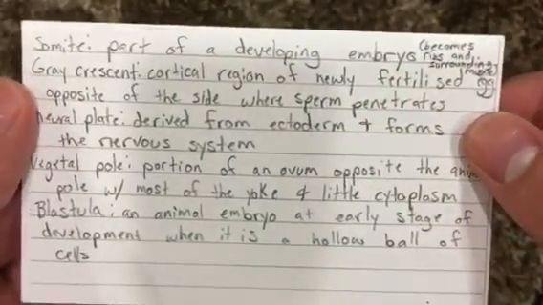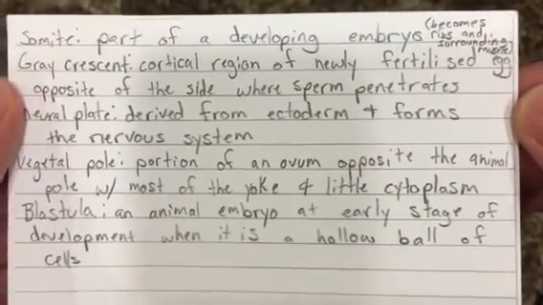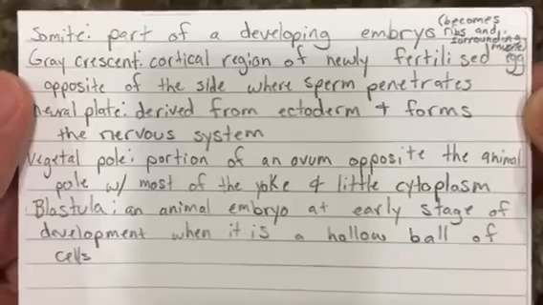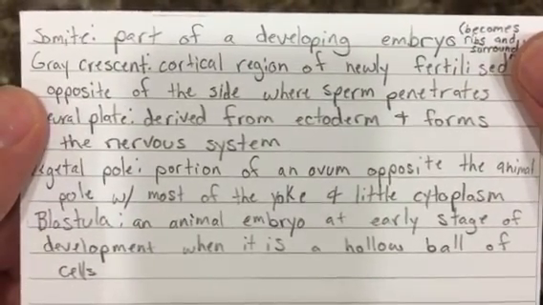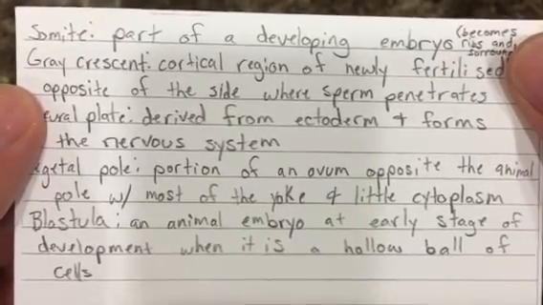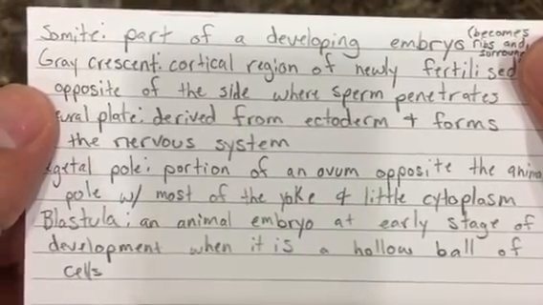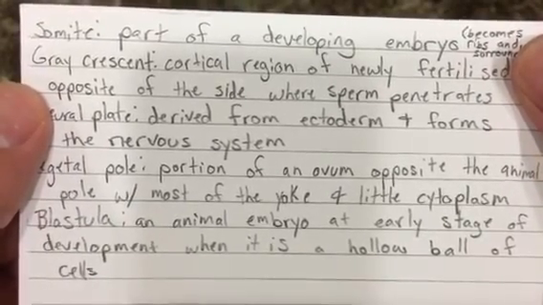Vegetal pole, portion of an ovum opposite the animal pole, with most of the yolk and little cytoplasm. Blastula, an animal embryo at an early stage of development when it is a hollow ball of cells.